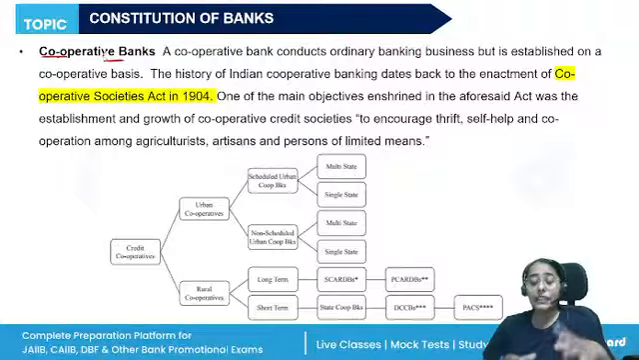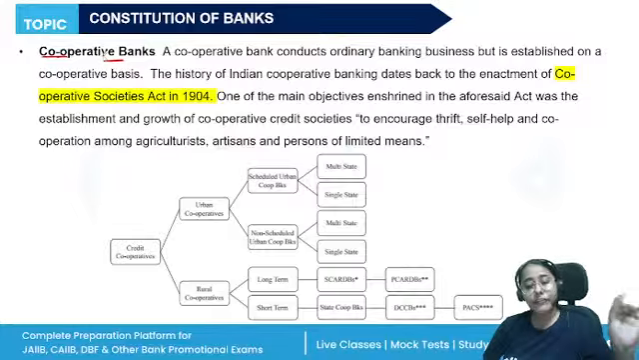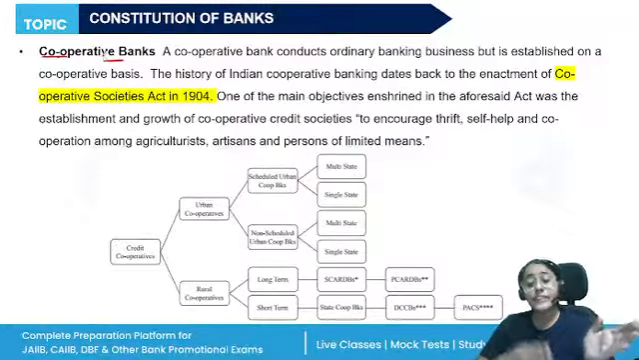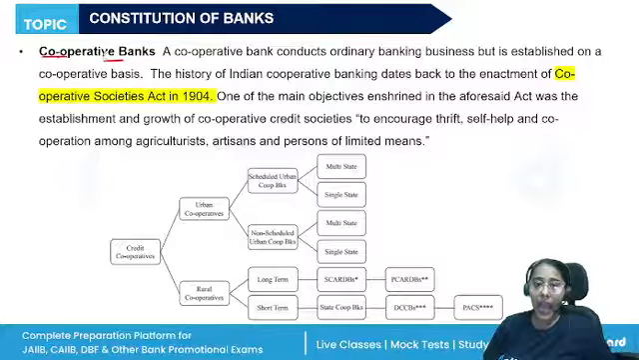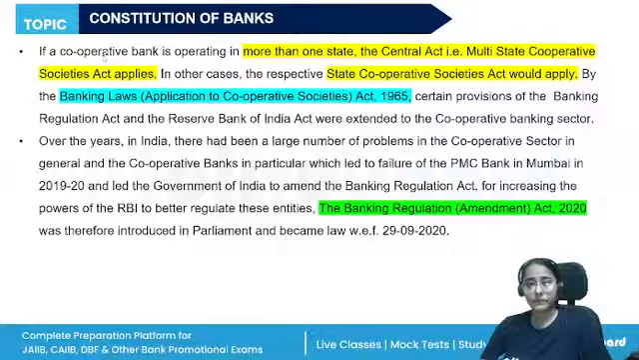They are either under the Multi-State Cooperative Societies Act, or if they're operating in just one state, so the State Cooperative Societies Act, right? And basically, these are to reach the unbanked or underbanked sections of the society, the rural sections of the society. They encourage thrift, self help, cooperation among the rural sector, those who have limited means. So, cooperative banks are also a type.